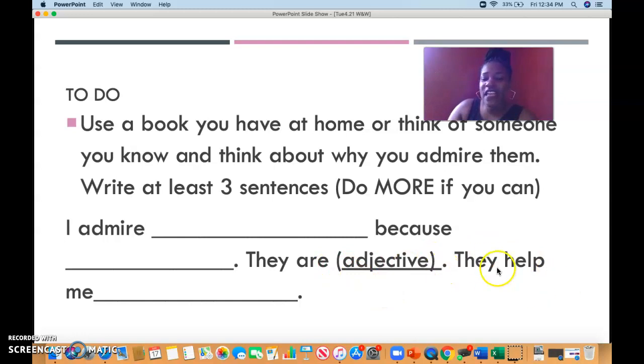And then tell me how that person helps you. So they help me blank. Has that person helped you do something before? And that's why you really admire them? And again, if you can write more sentences, we would love to see that writing.